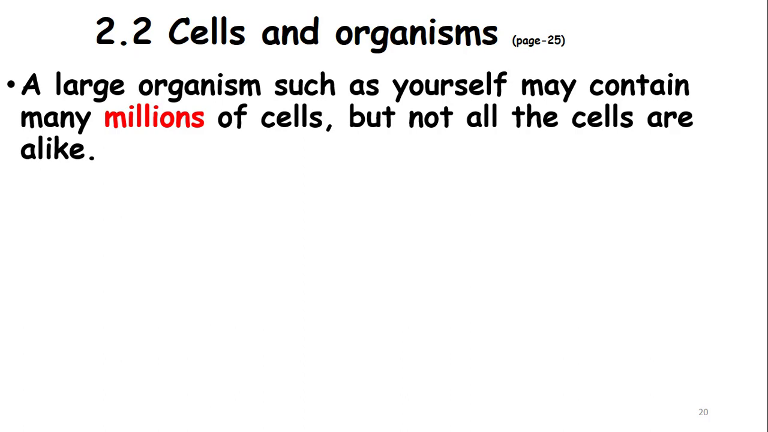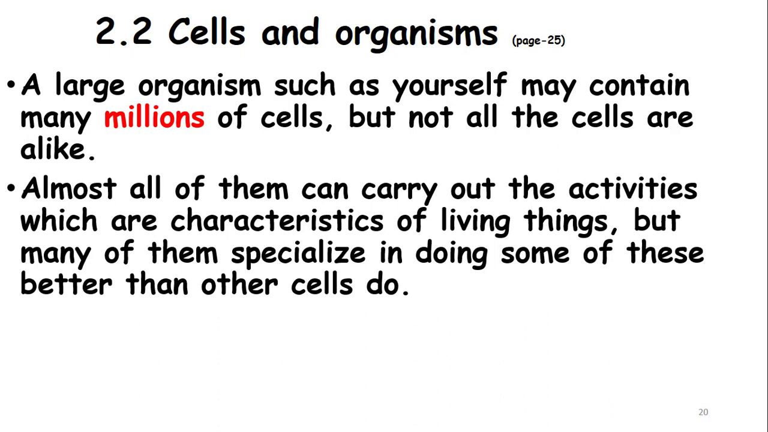A large organism such as yourself, a human, may contain many millions or many trillions of cells, but not all of the cells are alike. For example, muscle cells are completely different from the cells inside the kidneys. Nephrons are completely different from neurons, or neurons are completely different from goblet cells. These are many different types of cells, and these many different types of cells have many different jobs.